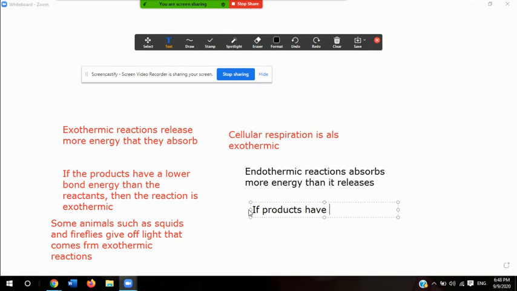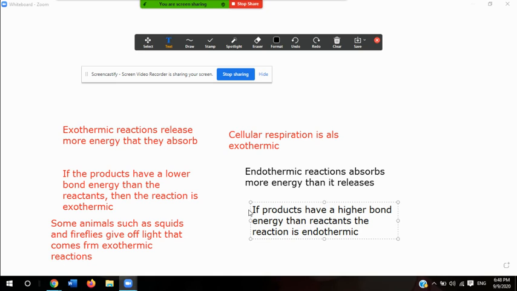If products have a higher bond energy than reactants, the reaction is endothermic.